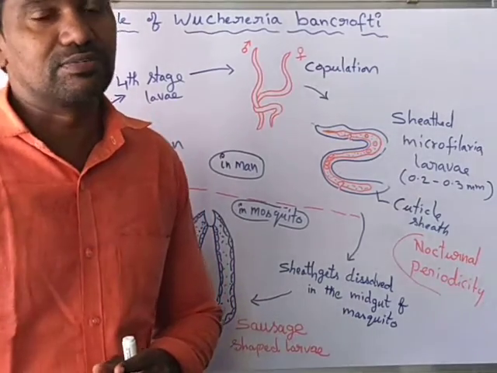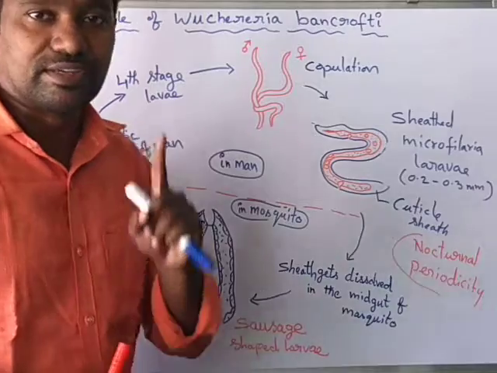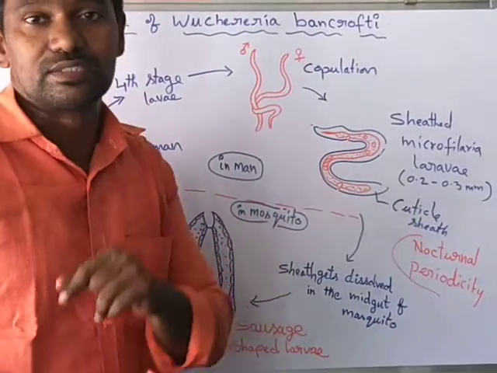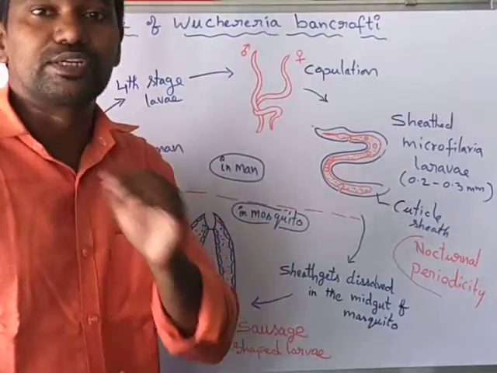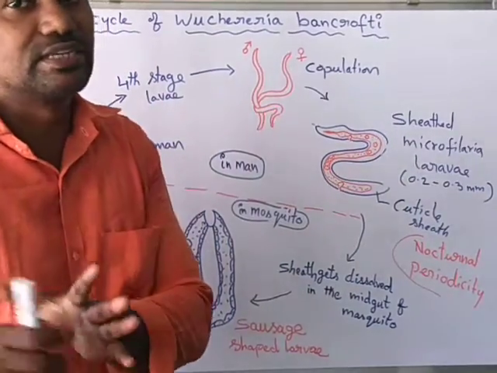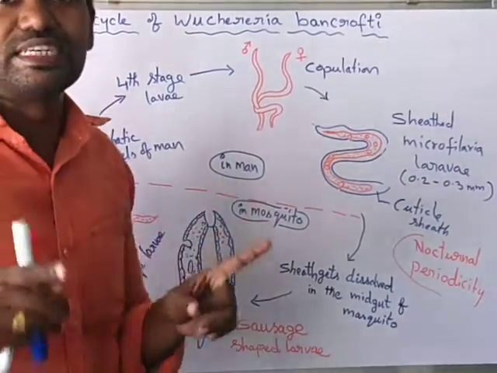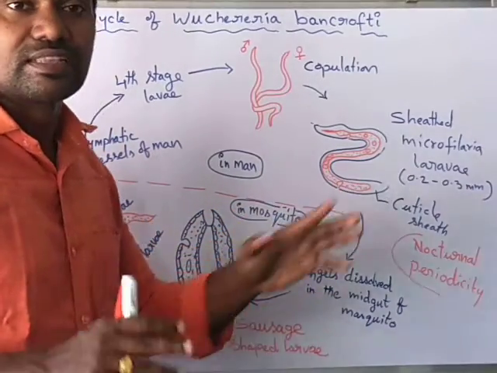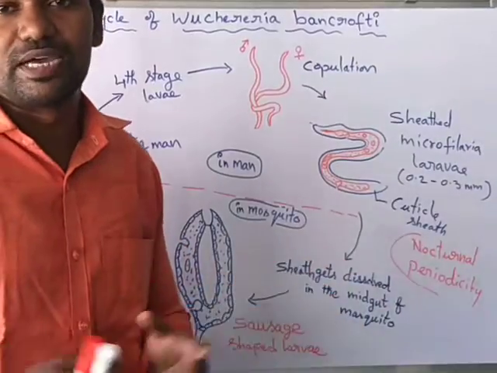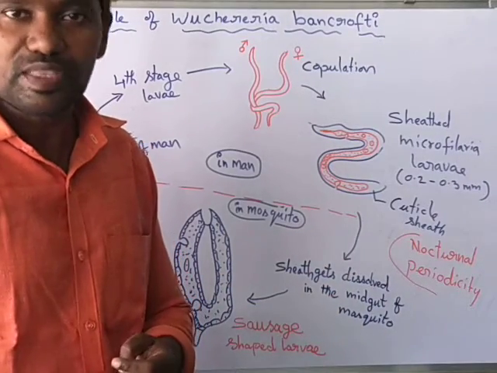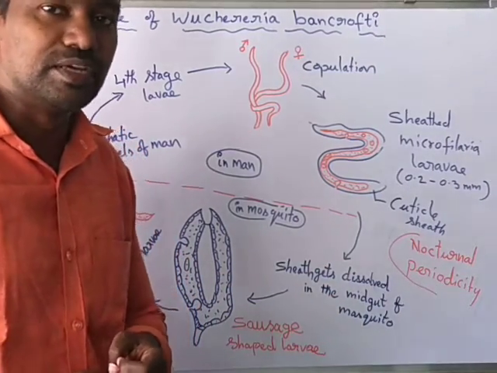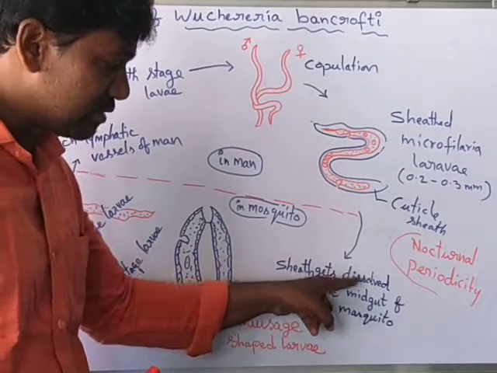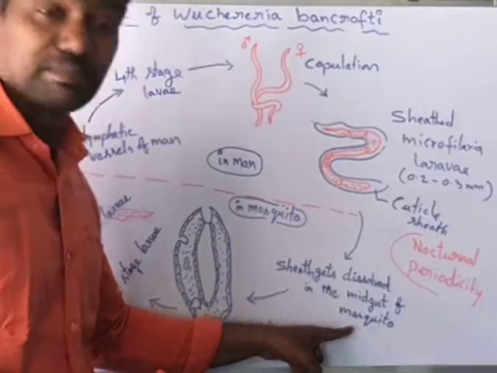Through the blood, these larval forms reach the mosquito gut from man. In the gut region of the mosquito, the sheath which is present externally gets dissolved by the host enzymes, in the midgut of the mosquito.